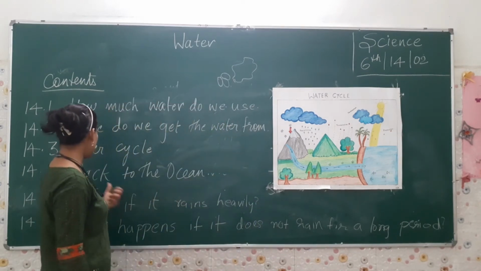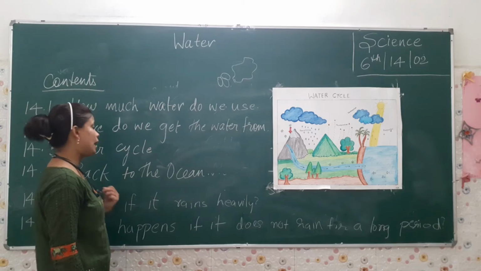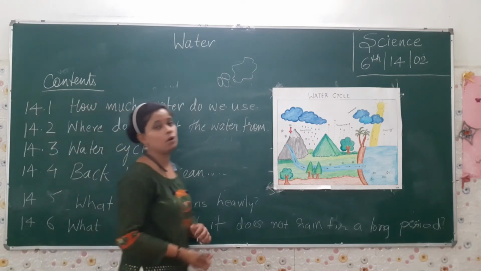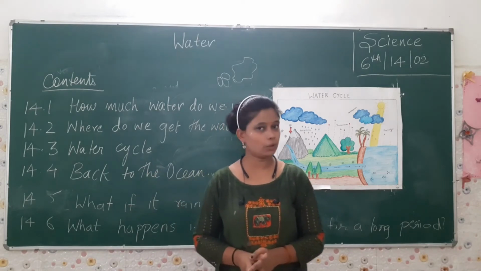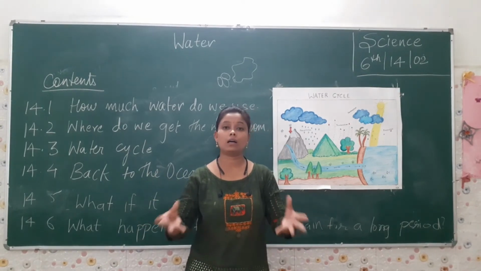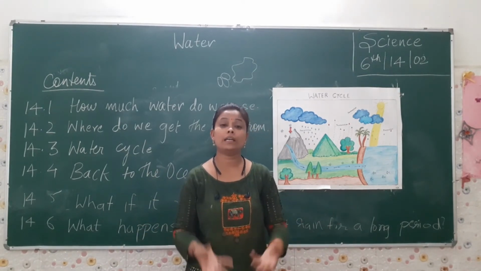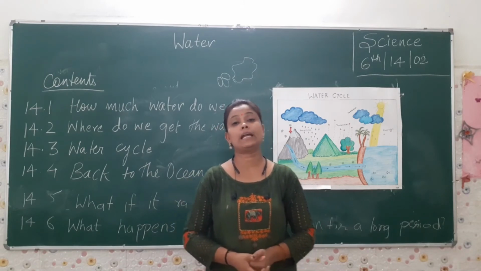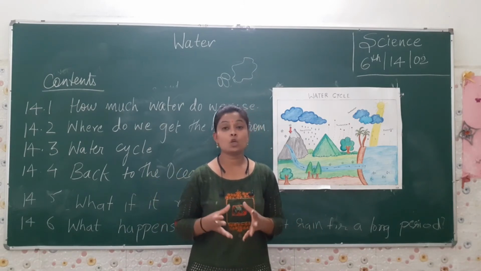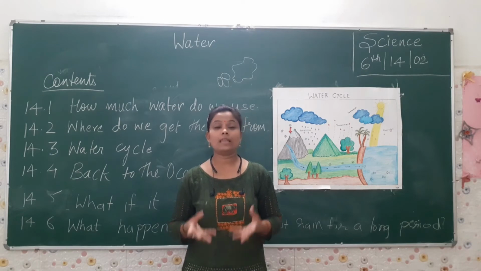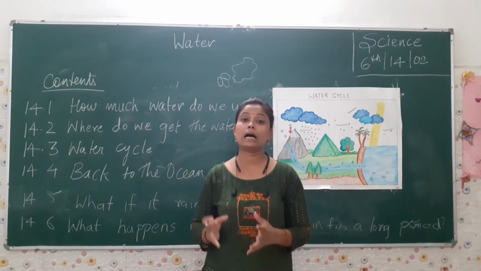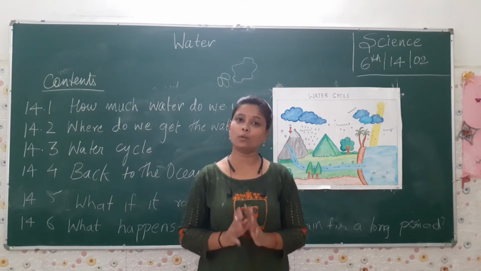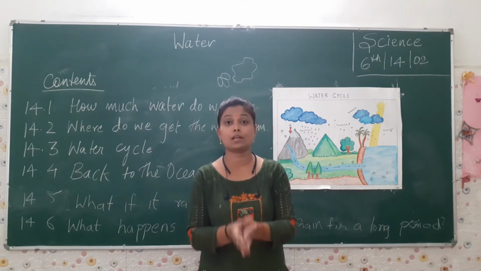Next, what do we have? Next is back to the ocean. Now what happens? Suppose the rain is coming, and we don't have any measure, or we haven't taken any step to conserve it. So what is going to happen? That rain will ultimately go and mix up in the ocean if we haven't conserved it.